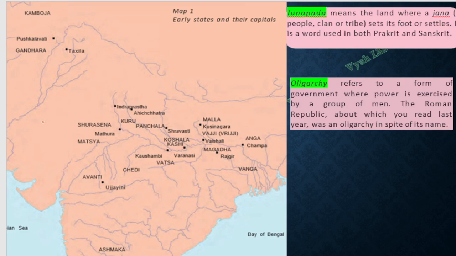So if you take the map, in this map, the most famous ones, if you see Taksasila, from which Kautilya and Chandragupta and others came, from there only they came this side, and then they started their Mauryan Empire here in the Magadha region, the modern Bihar region. That is where the Mauryan Empire came. So this Mahajanapada term which we keep mentioning, what is that? Jana means people, so Janapada means the land on which these people are staying. They spoke both Prakrit and Sanskrit, and so Janapadas used to exist.